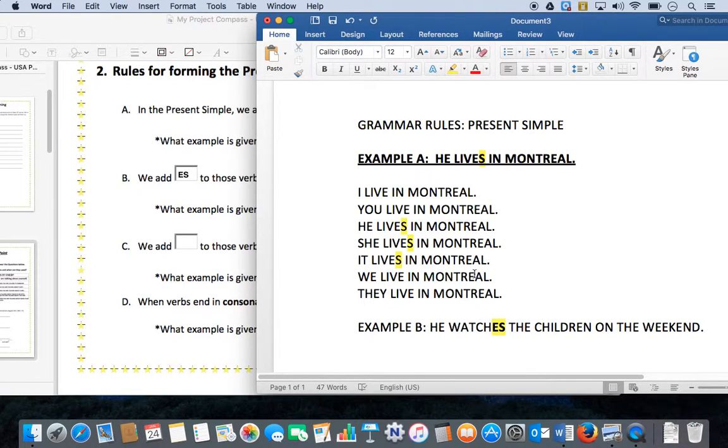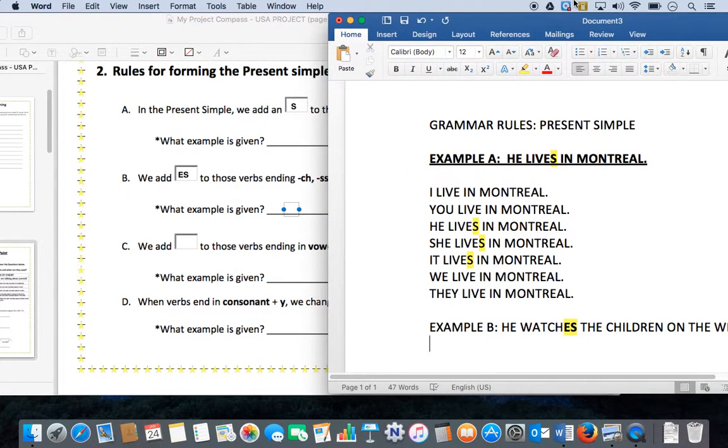So watch with an es, the children on the weekend. And then we have a verb that ends in SS. Okay, so for example, pass. Let's try it with she this time. So she passes her exams every year.